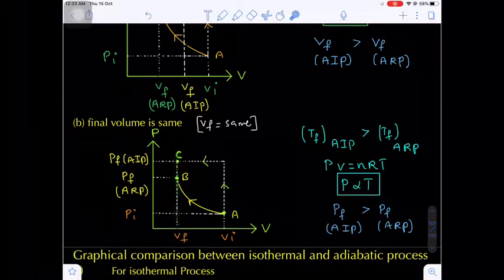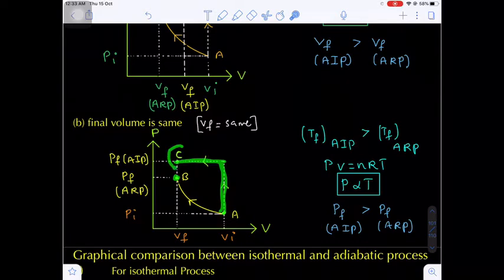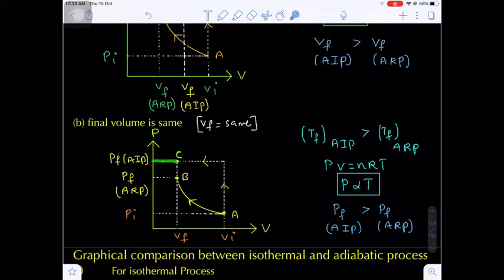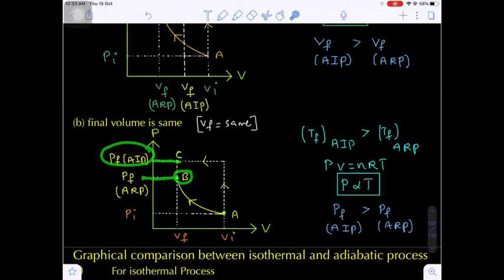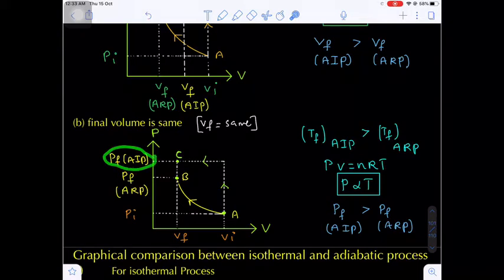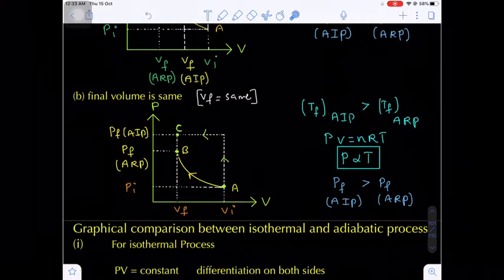Now this is the final volume of the reversible path, that is B. In the irreversible path, what do we have to do? We have to suddenly increase the pressure. After the pressure increases, suddenly the volume has to reduce. Are you getting my point? So the volume is reduced and the state reaches point C. At point C the final pressure is more as compared to point B, because B is the final pressure of the adiabatic reversible process, whereas C corresponds to the final pressure of the adiabatic irreversible process.